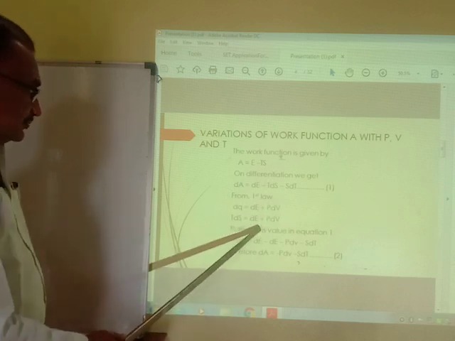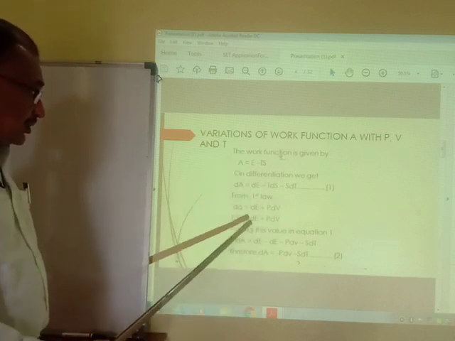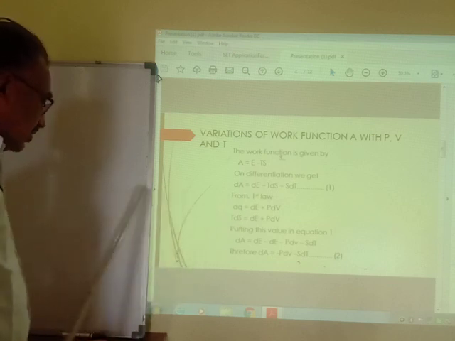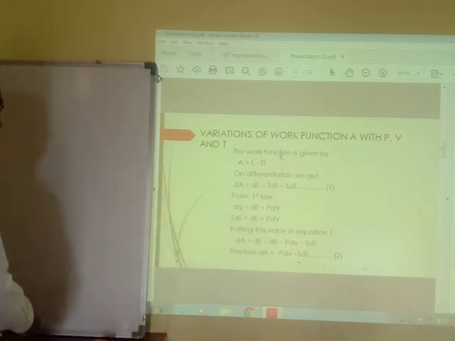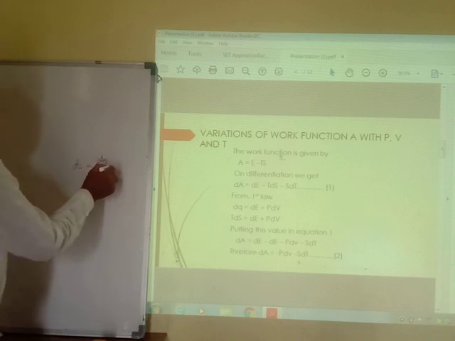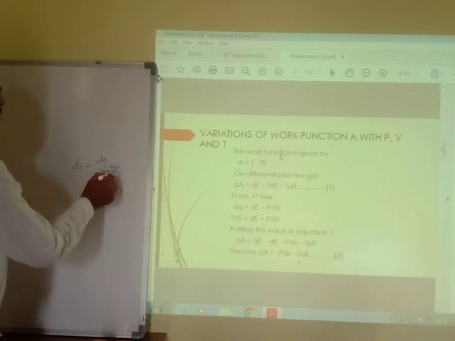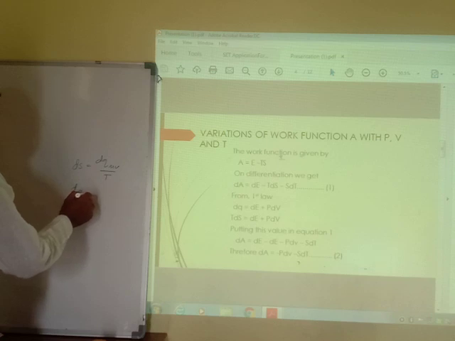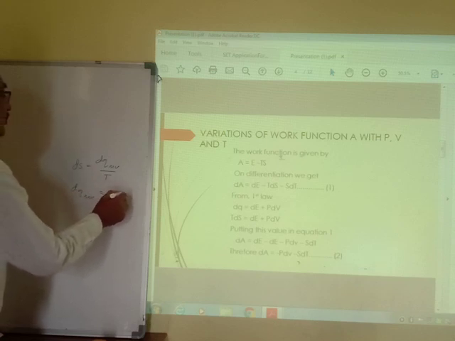We also know that dQ equals TdS, because the entropy change dS equals dQ reversible upon T, and therefore dQ reversible equals T into dS.